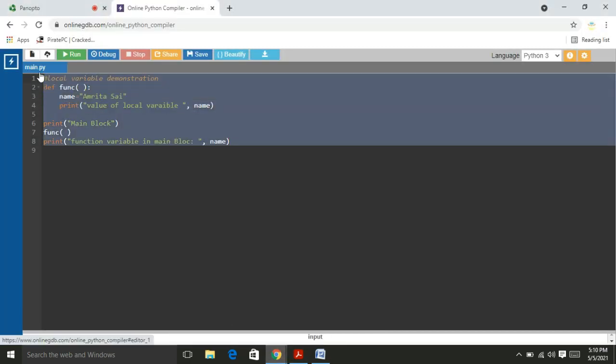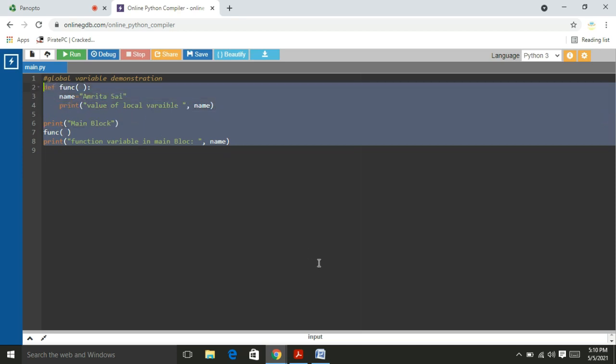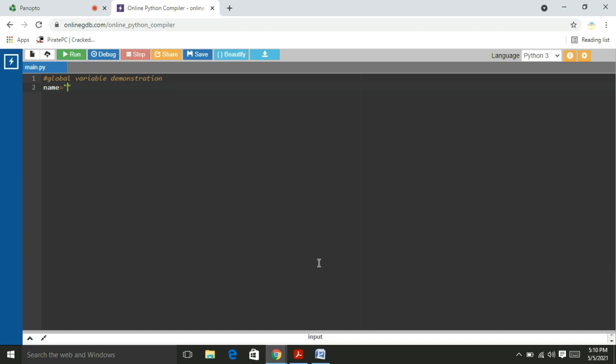Okay, friends. Here I write the common local variable demonstration. Now I am going to write the global variable demonstration. Now I declare a variable whose name is name, outside of all the functions. Name equal to Amrita Sai. Okay, friends, now I define function 1.